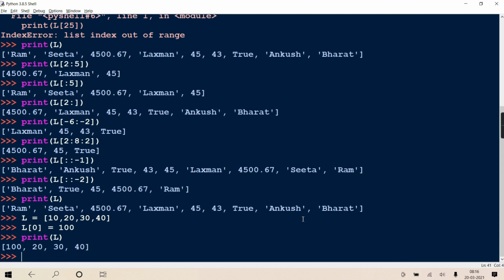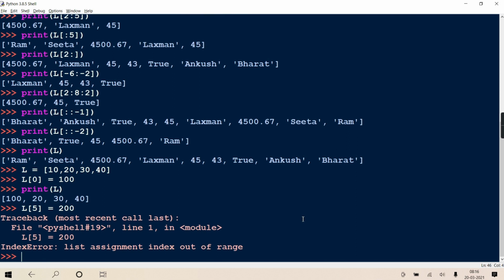But if you go beyond the limit 0, 1, 2, 3, and suppose I write 5 equal to 200, it will give an error. Which exception is thrown? Index error, list assignment index out of range. Because your list currently contains only indexes 0, 1, 2, 3, so index 5 is not there. It gives an error.